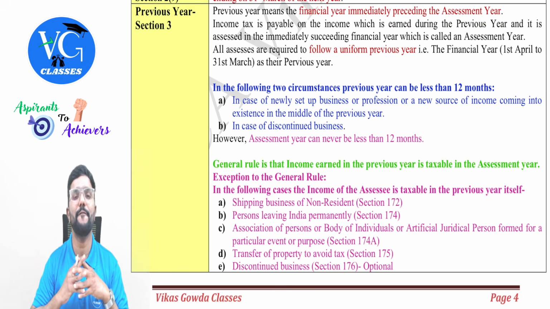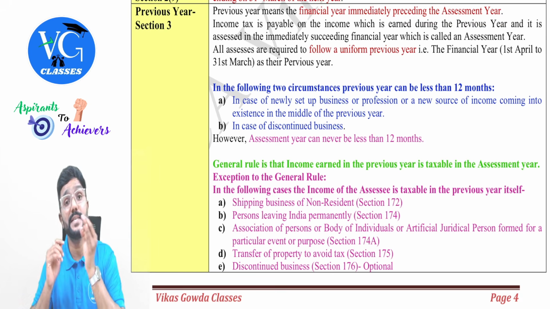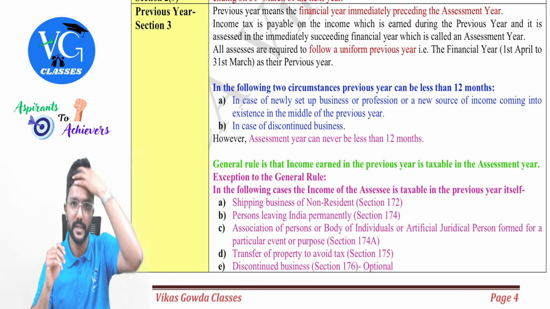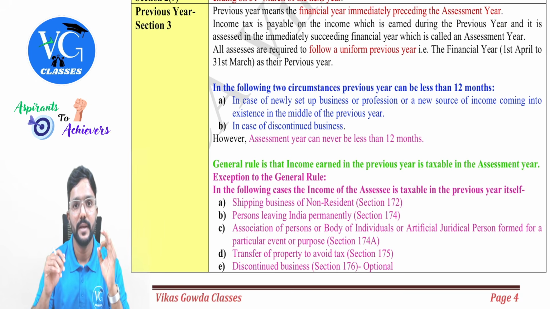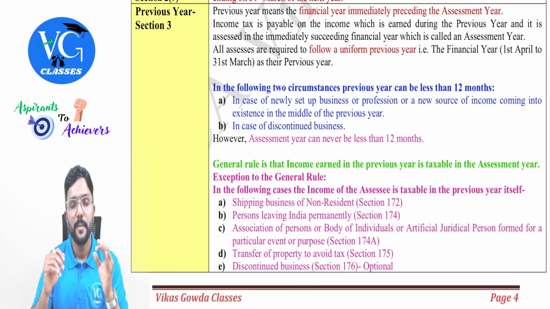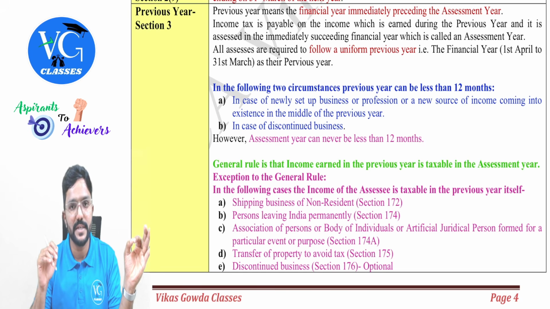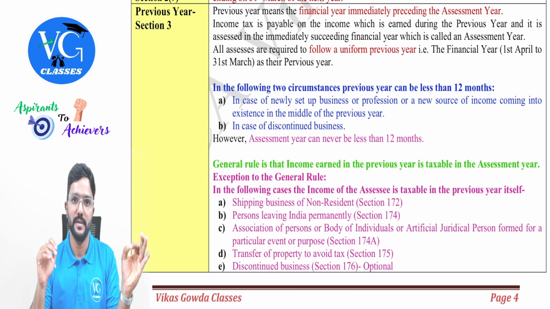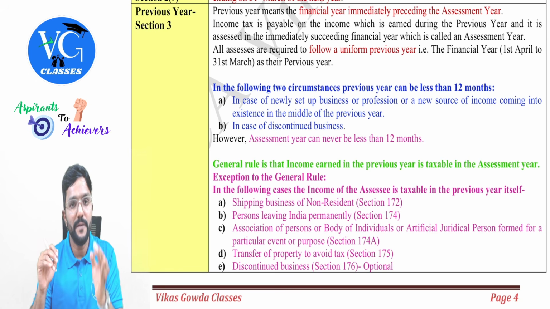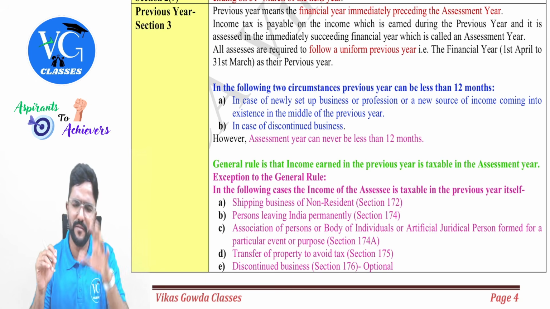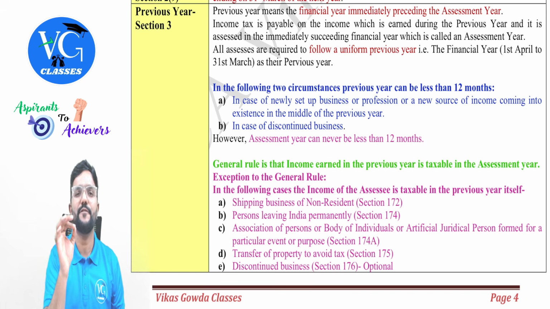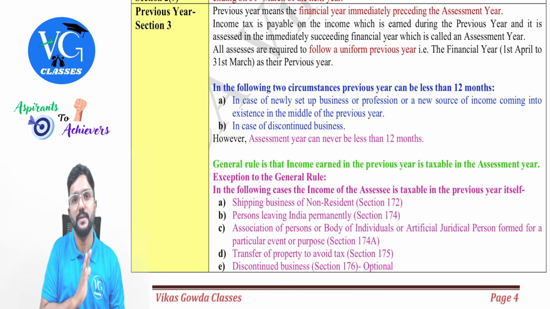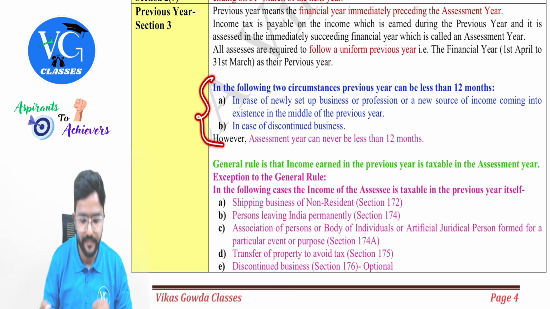Normally, it will be a period of 12 months, but there are a few exceptions where previous year can be less than 12 months. Guys, hear me clearly. Focus here. Previous year can be less than 12 months, but assessment year can never be less than 12 months. Normally, previous year will be 12 months from 1st April to 31st March, but there are a few special cases where previous year can be less than 12 months.